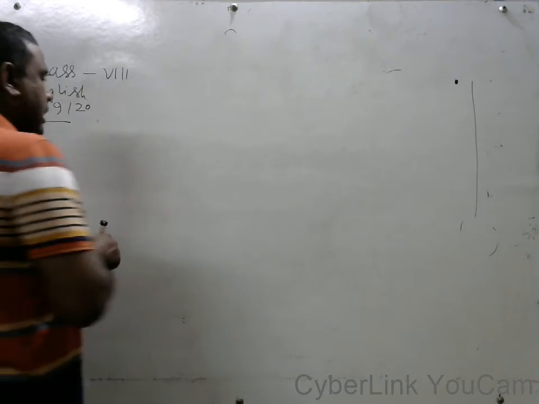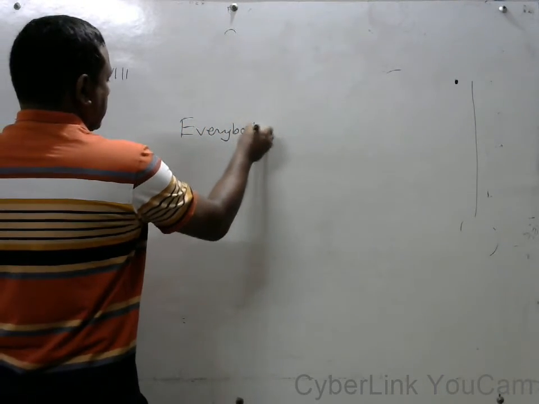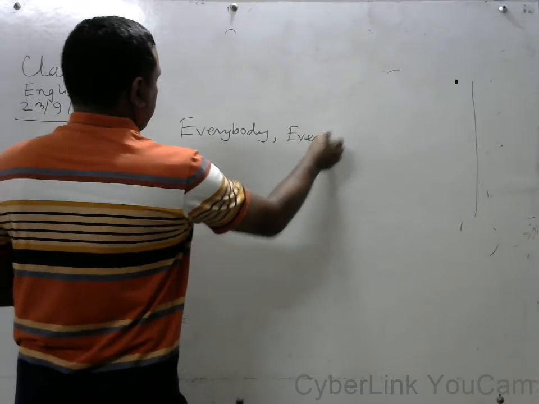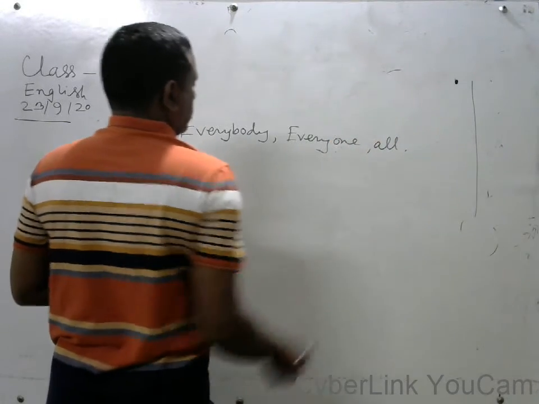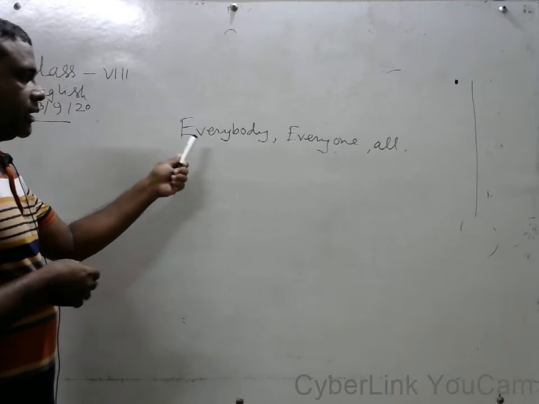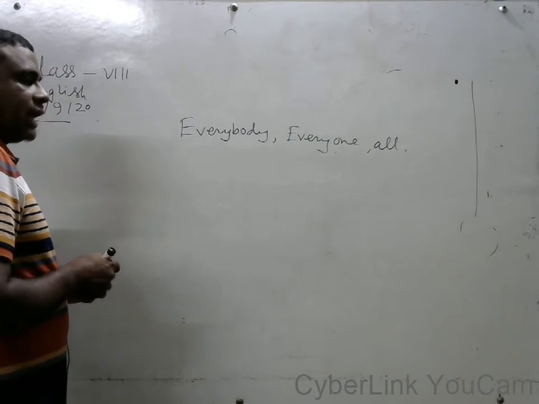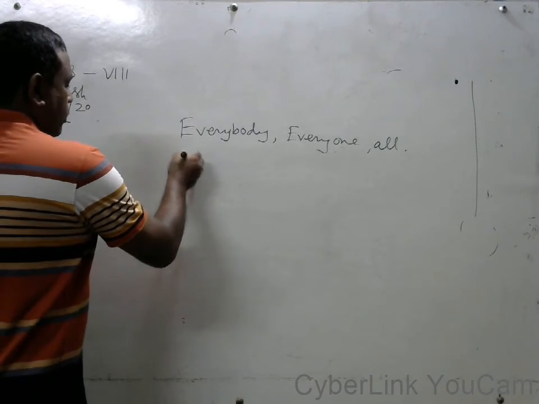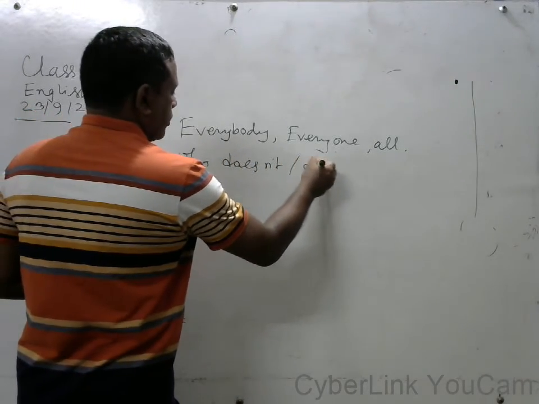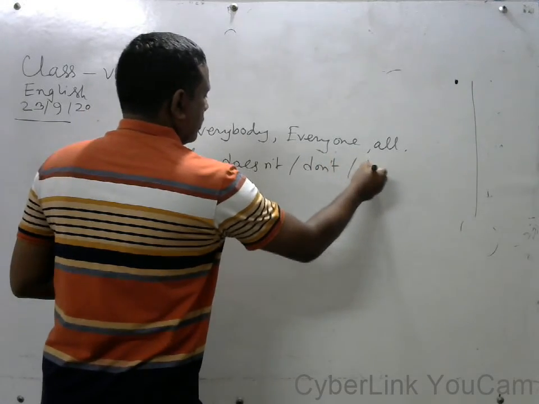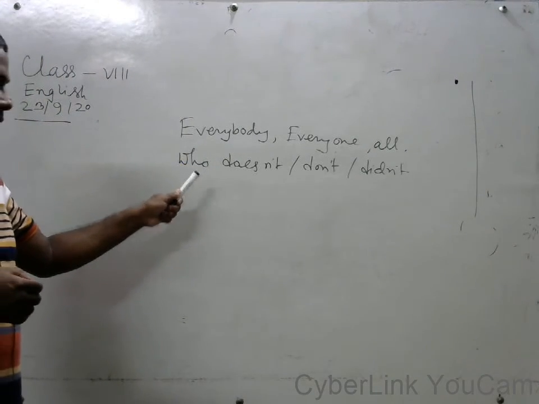If the sentence starts with everybody, everyone, all, that time you have to start the question with who, does not, who doesn't, don't, didn't, according to their tense.